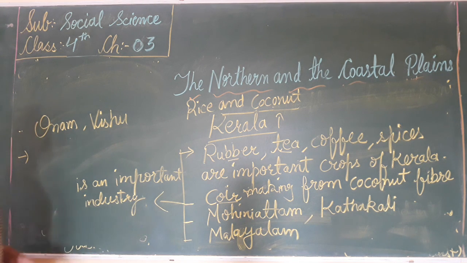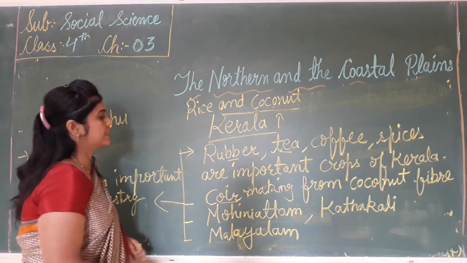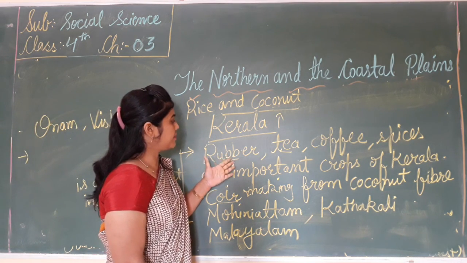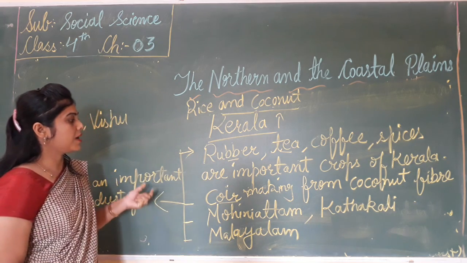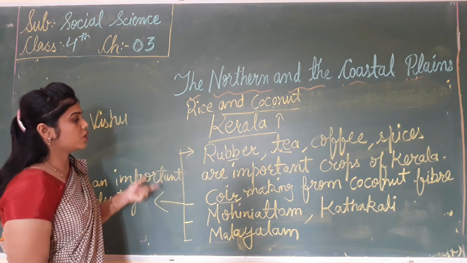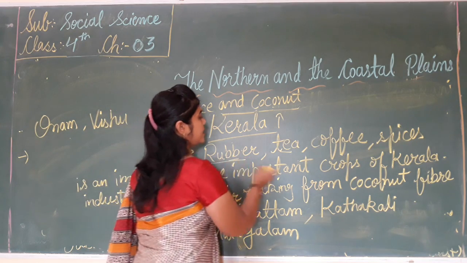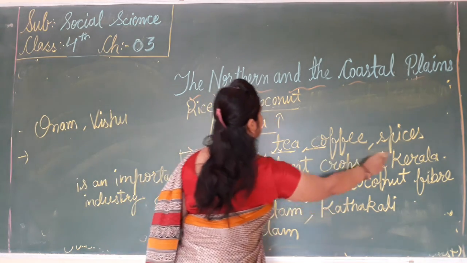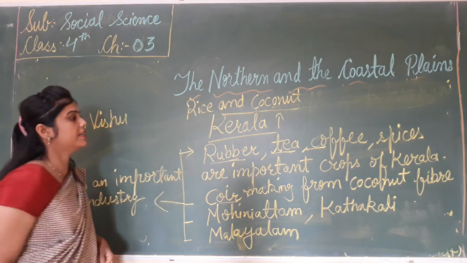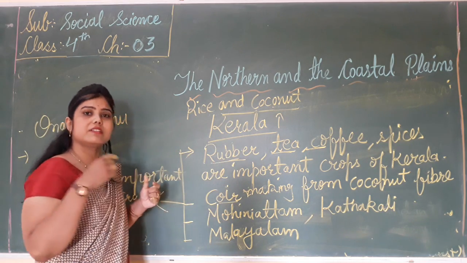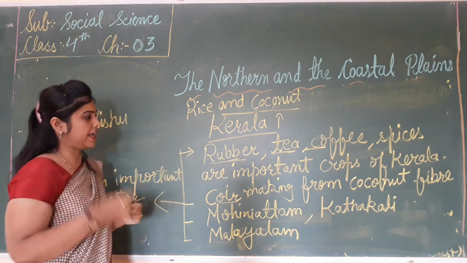So what do you learn about Kerala? The people of Kerala grow which crops? The important crops are rubber, tea, coffee, spices, rice and coconut. Rice and coconuts are grown in the coastal plain area.